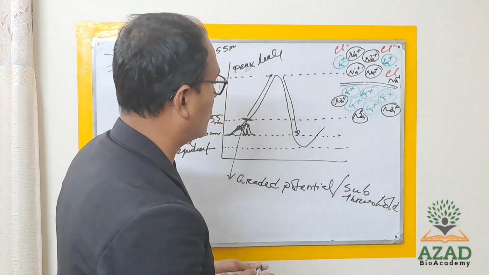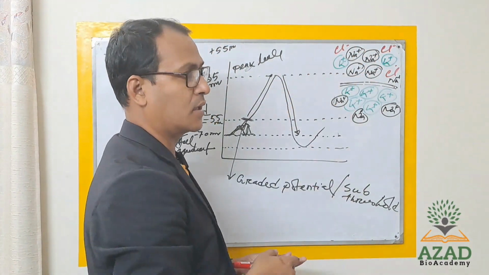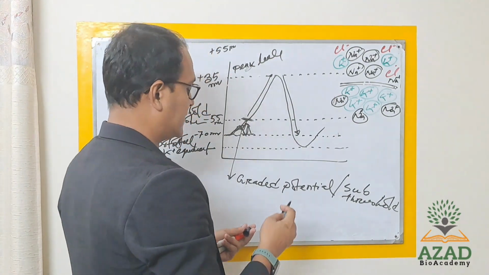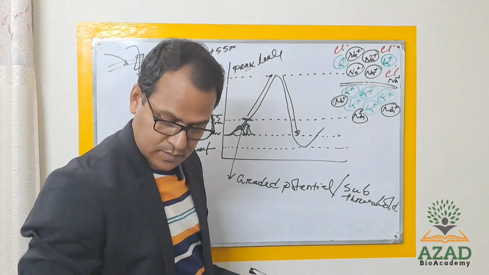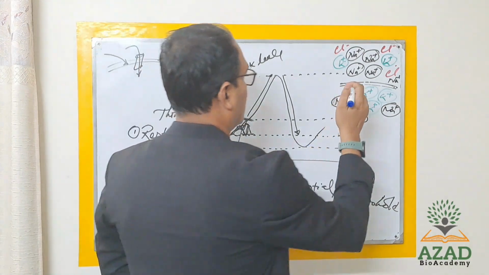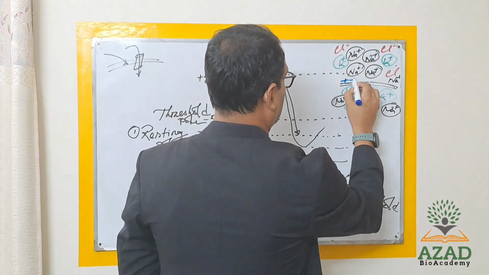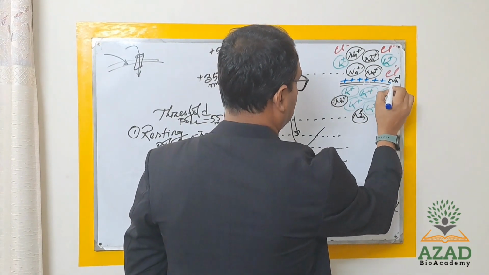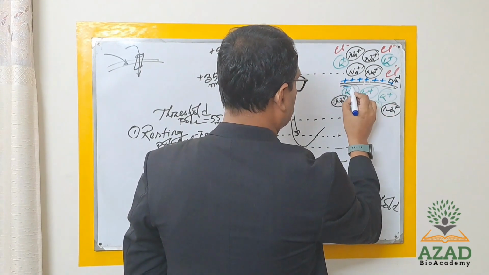So the overall intensity of the potential at the membrane: outside of the membrane, the current intensity is positive, and inside is negative.